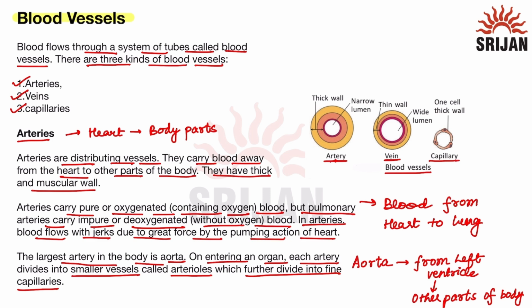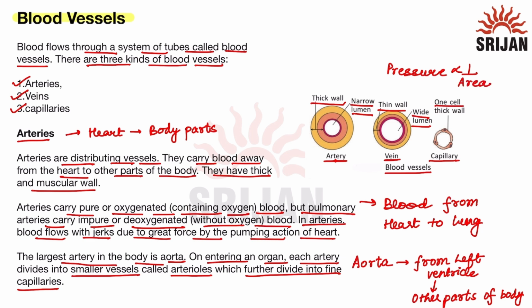Since the artery carries the blood away from the heart to all the other parts of the body, the pressure of blood in this will be very high. That is why it has a thick wall. Since pressure is high, the area with which the blood is flowing is very narrow, so it has a narrow lumen. Veins have a thin wall as veins carry the blood towards the heart, so there is less pressure, so they can have a wide lumen as pressure is inversely proportional to the area.